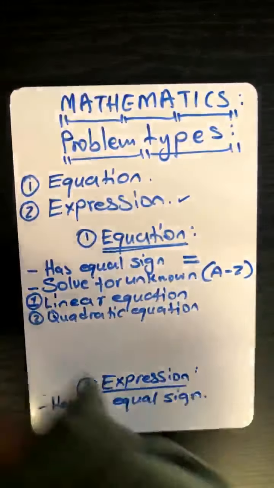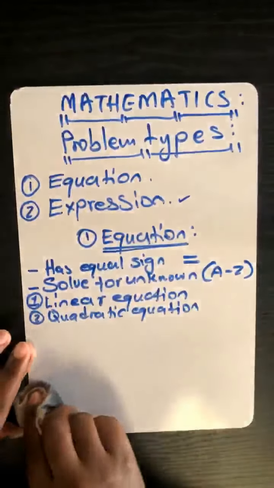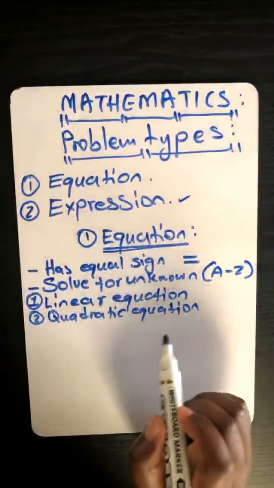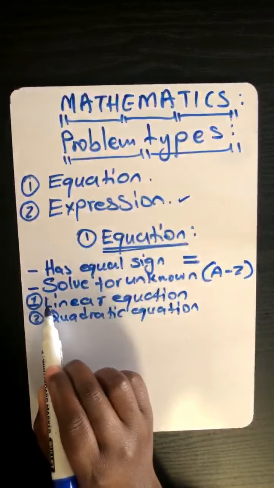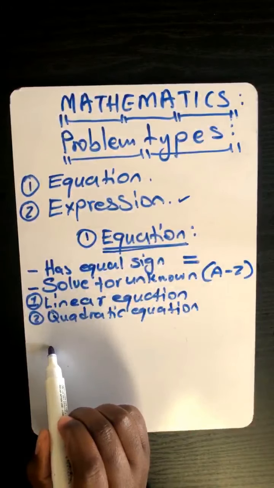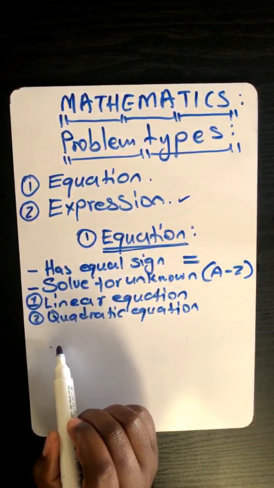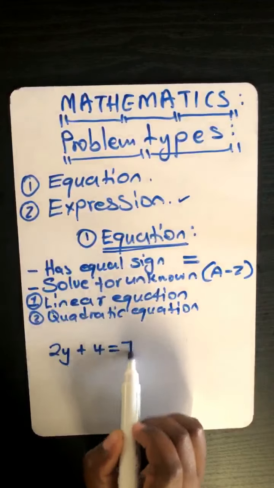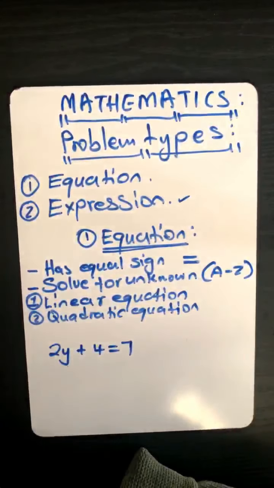So let me just remove all of this because it's easy to notice an expression. So how do you notice if we have a linear equation? That's if you have a letter having a power of 1. For example, let's say 2y plus 4 is equal to 7. What is this? It's an equation. Why are you saying it's an equation? It has an equal sign.